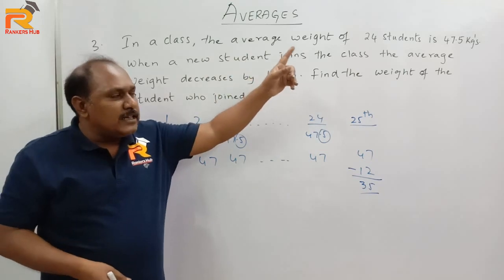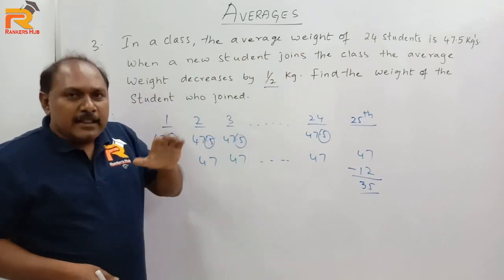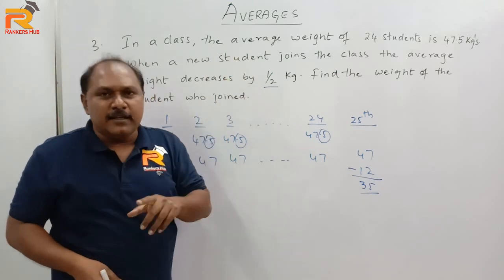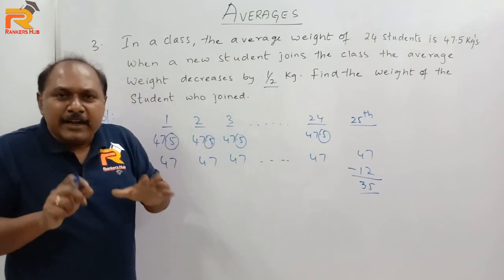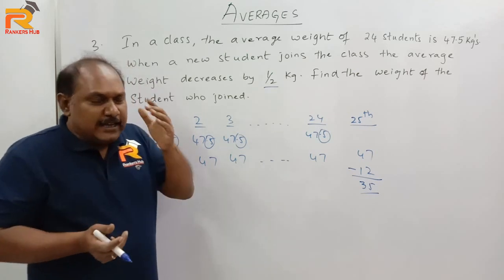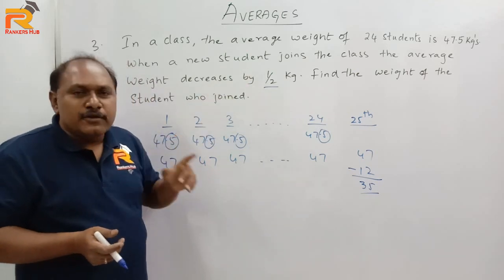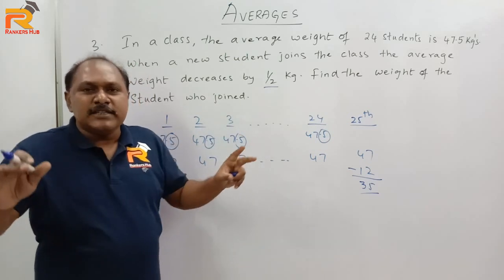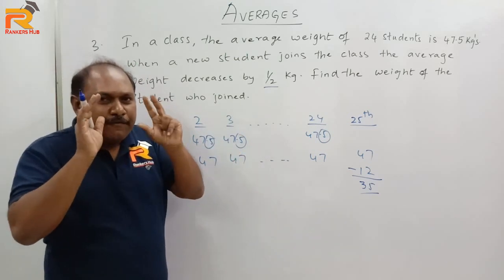24 మంది దగ్గర 47.5 kgs ఉంది. అదే 25th స్టూడెంట్ జాయిన్ అయితే ప్రతి ఒక్కరి దగ్గర 47 kgs ఉంది. అంటే ఆ హాఫ్ కేజీ ఎటు వెళ్ళిపోయింది? Definitely that each of the half kg is given to this 25th student so that every student will come to 47. So how will you answer this question in 5 seconds?